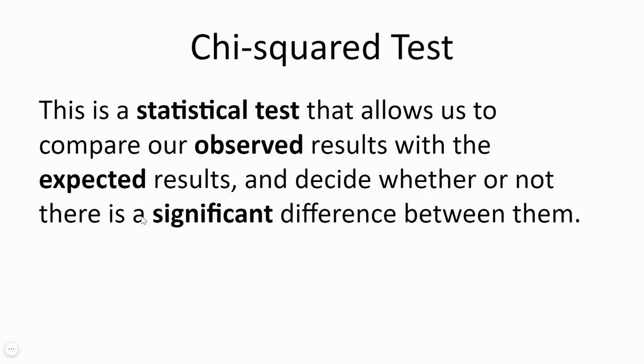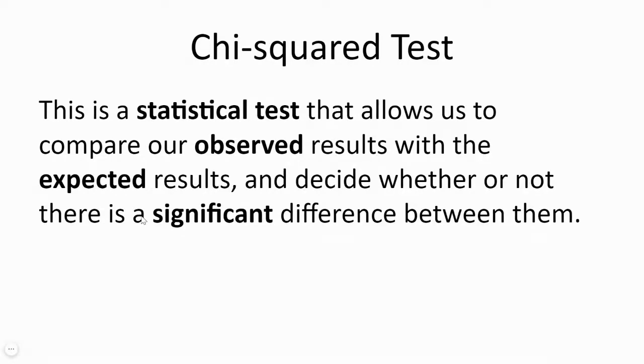So, what does a geneticist do? In fact, let us put ourselves into Mendel's shoes and think: how did Mendel know how close to the 3:1 ratio, or how far away from the 3:1 ratio, is still okay? That means it's still acceptable. To understand that, Mendel performed this test called the chi-squared test.